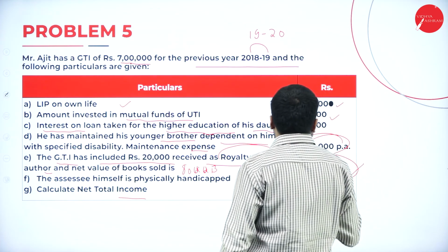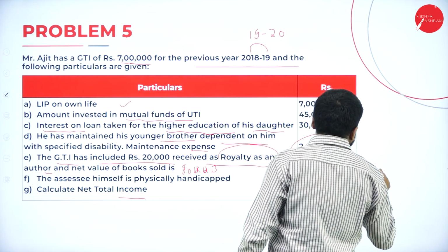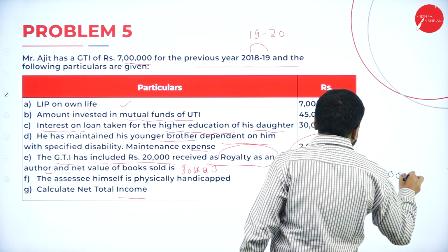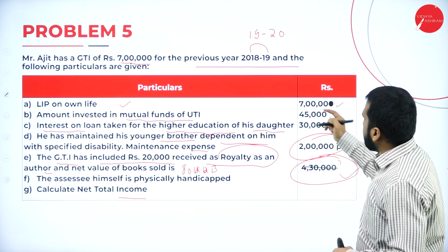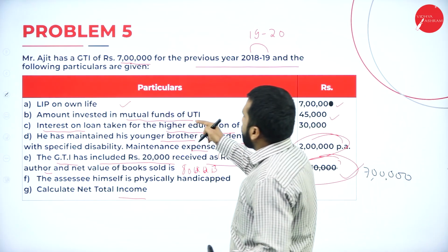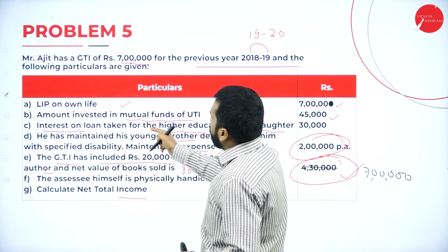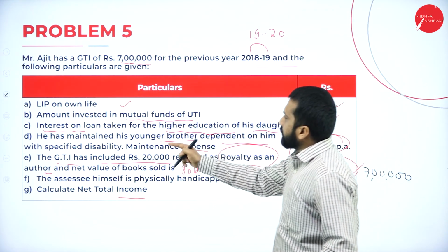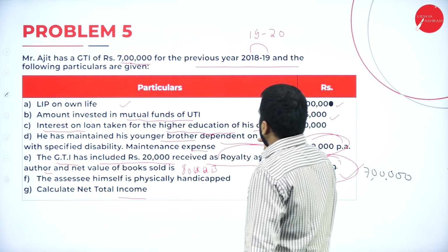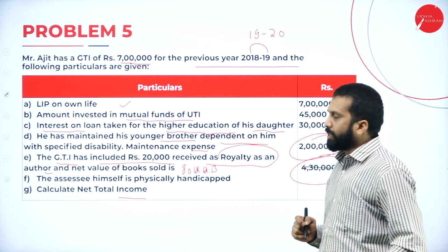So this you make it as 7 lakh. So what is your LIP on own life? It is 70,000. Amount invested in mutual fund is 45,000. Interest on loan taken for the higher education is 30,000. He has maintained his younger brother dependent on him with specified disability. It is 2 lakh rupees.